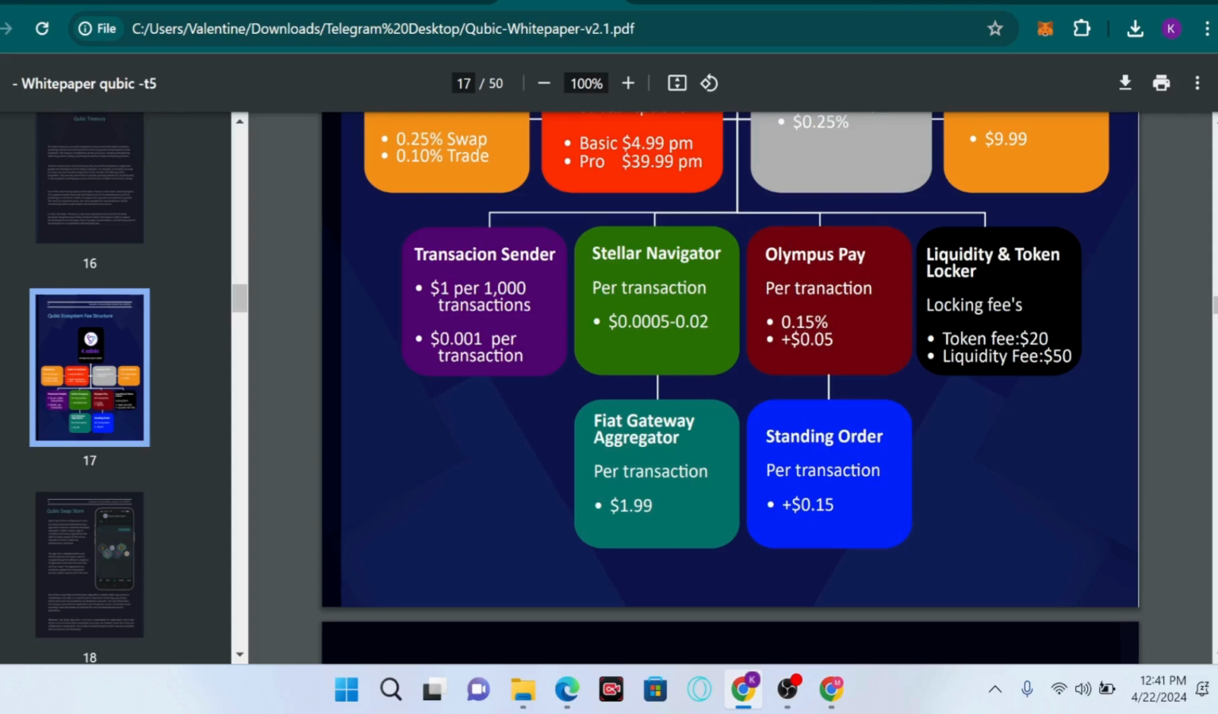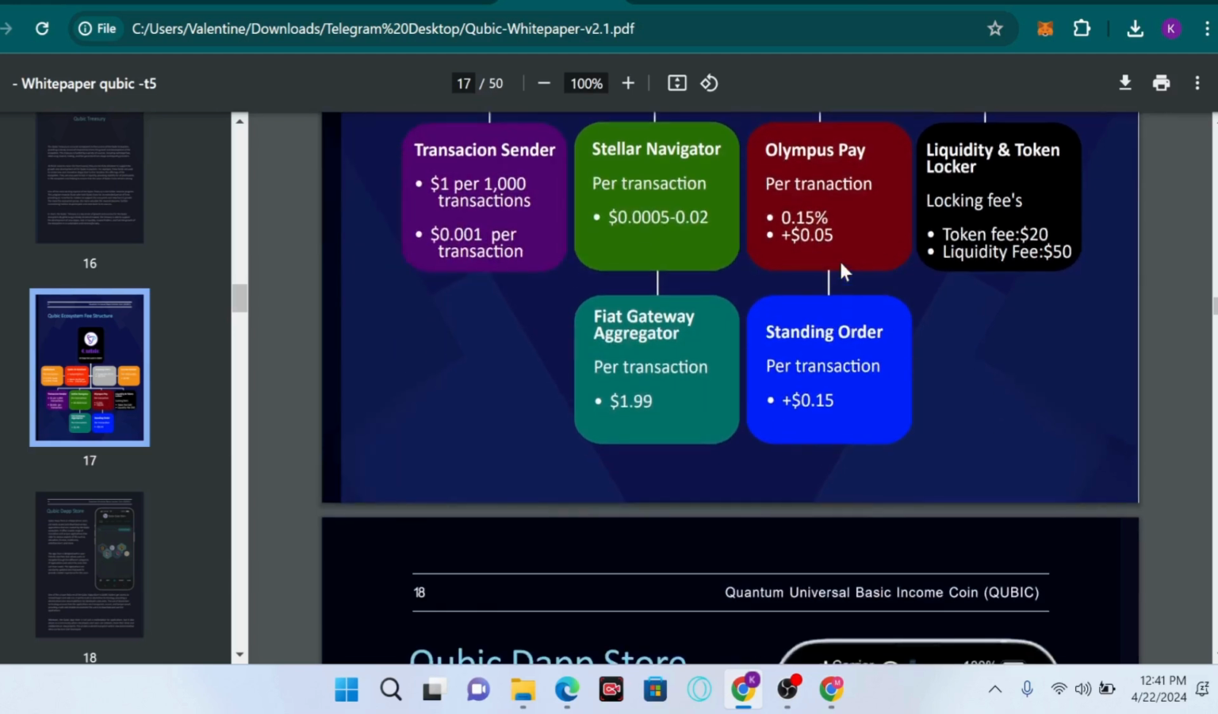So the Lumpus Pay charges per transaction of 0.15% and also 0.005%. This is a digital payment platform that is built on the Stellar blockchain that offers speed, security, and reliability to its merchants and customers.